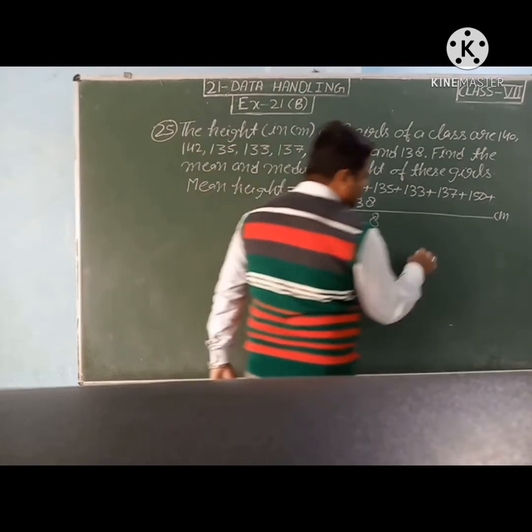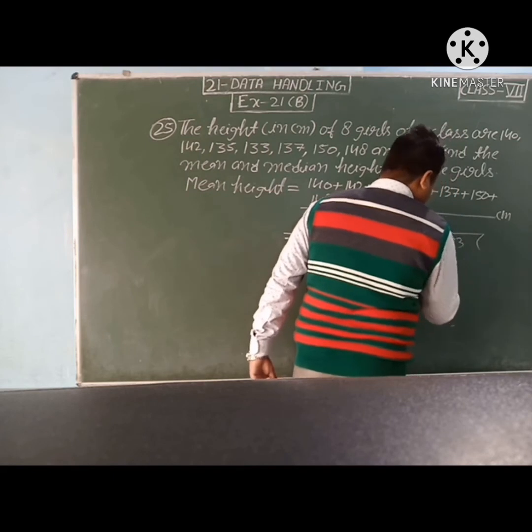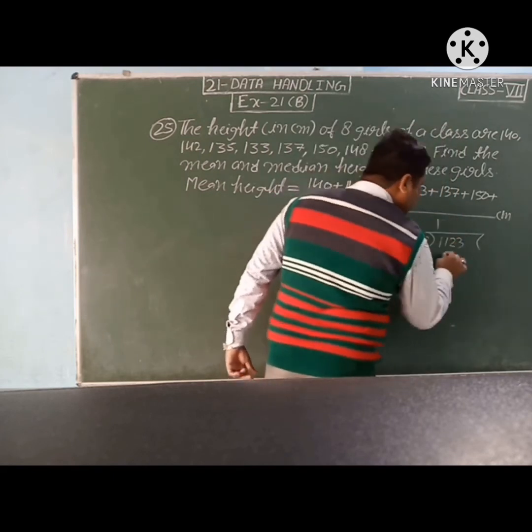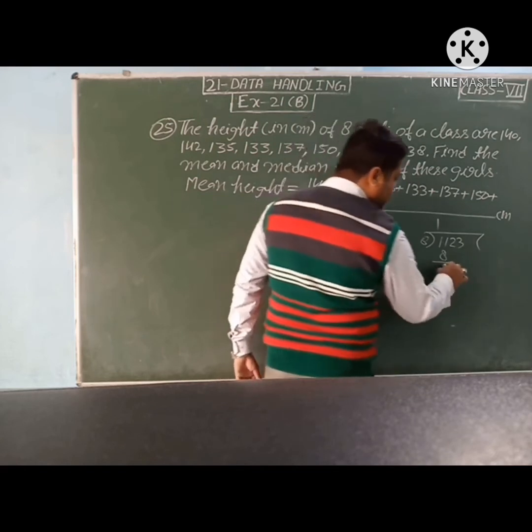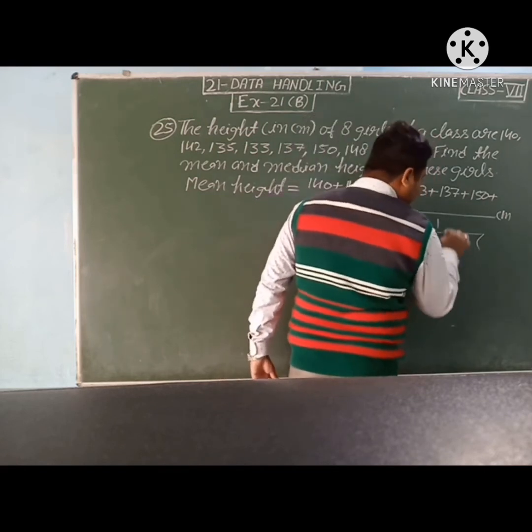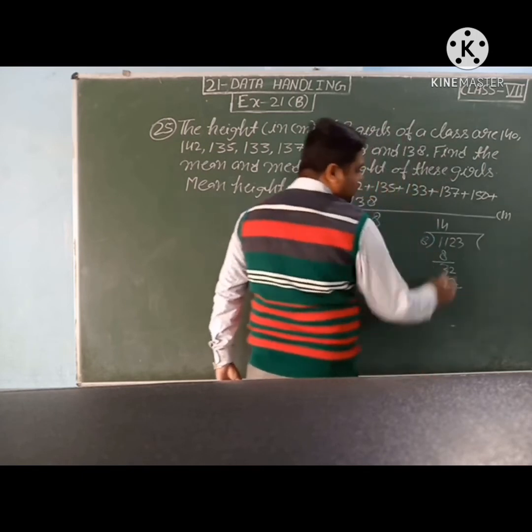Now we can divide this. See how we will divide. 1123 by 8. 8 1s are 8. Remainder is 3. Then we will take 2 also. 8 4s are 32. Yes. Now 3 is coming.